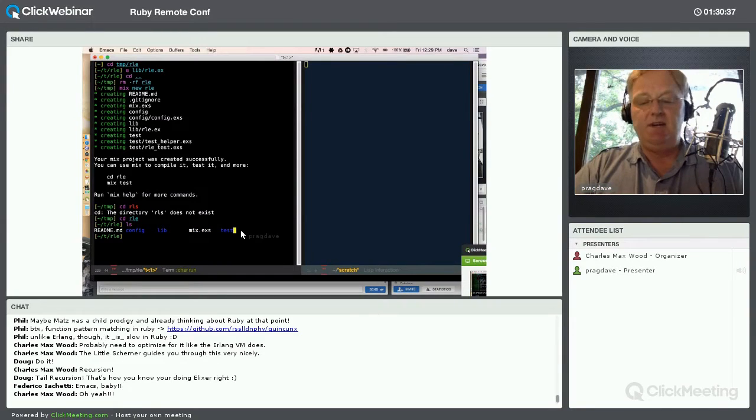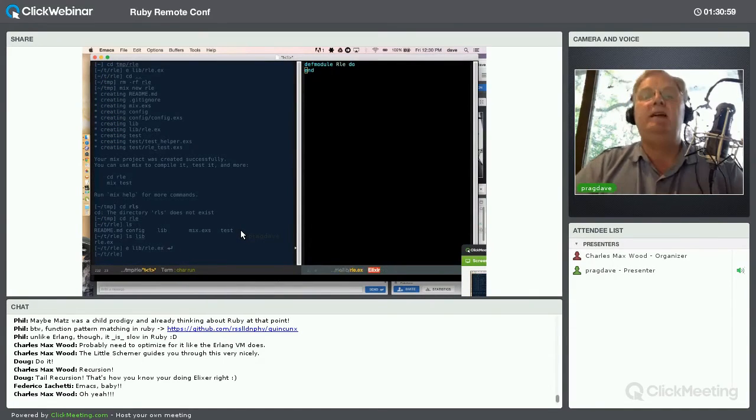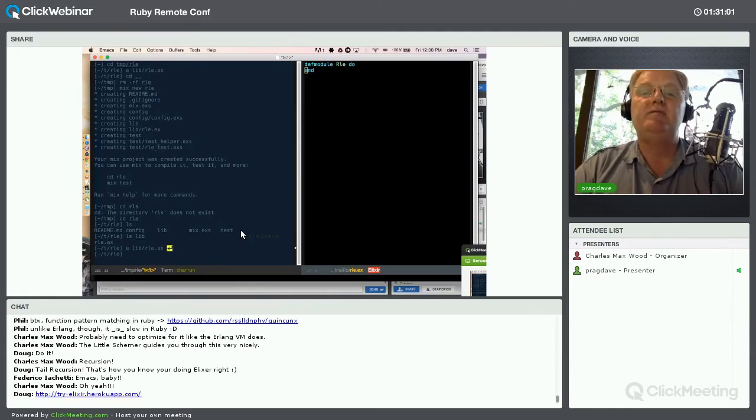Inside lib, this is very familiar if you've been doing Ruby. You'll find that there is a top-level RLE file, and then typically for more complex programs, you'll create subdirectories inside lib. So let's start off by editing that lib/rle.ex file. Okay, and there's an empty module that was constructed by Mix, and that's just our empty RLE program. So we're going to write a method, a function, sorry. Let's call it encode, and it takes a list.